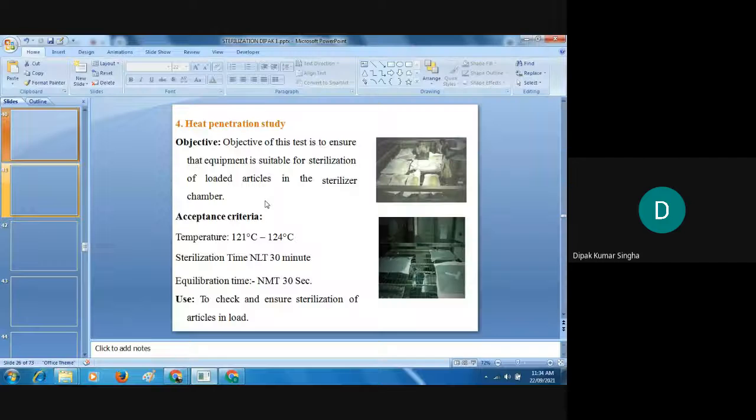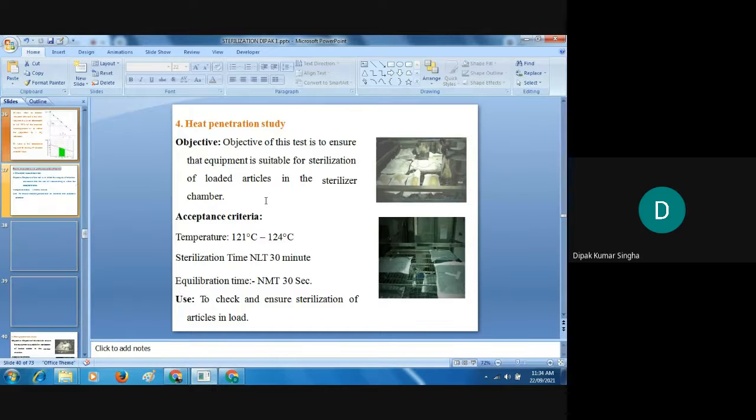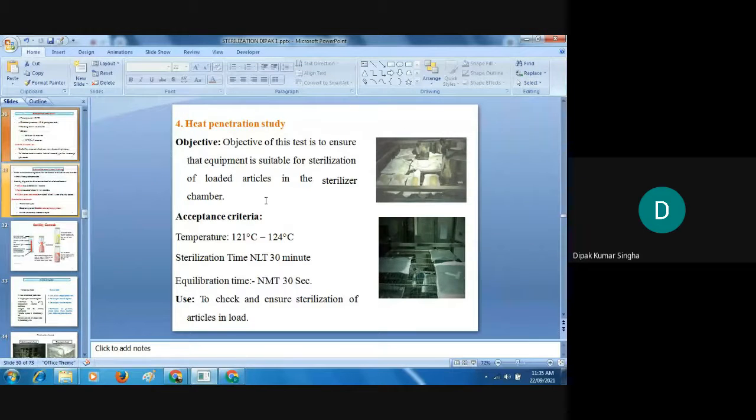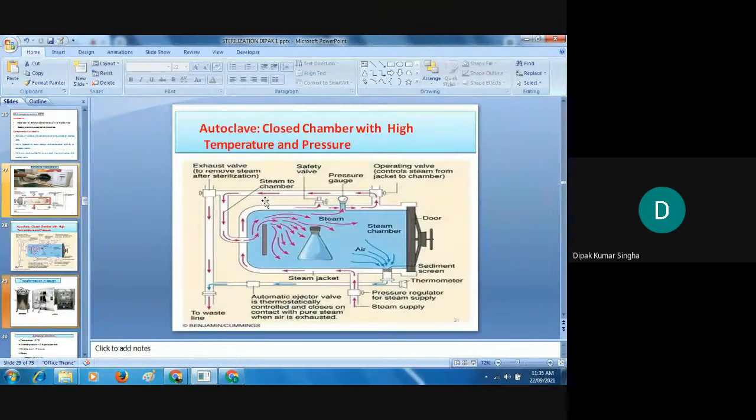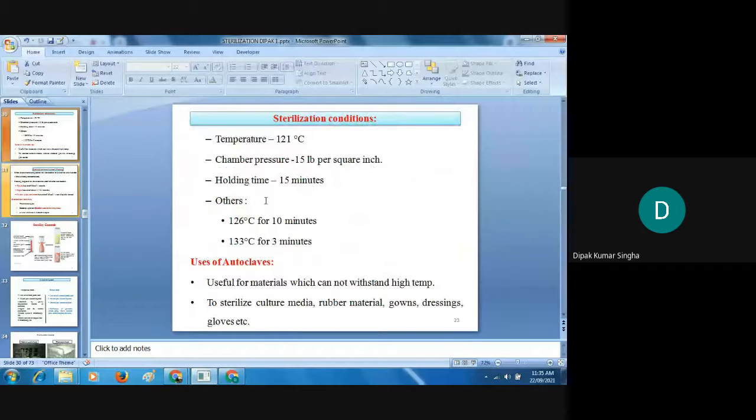Up to this slide, just the start of this method, is your syllabus for the examination. First the introduction, then the sterilization, up to slide number 23, which is for class test 1.